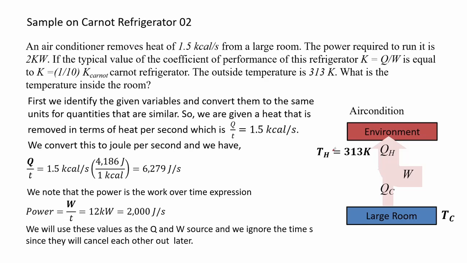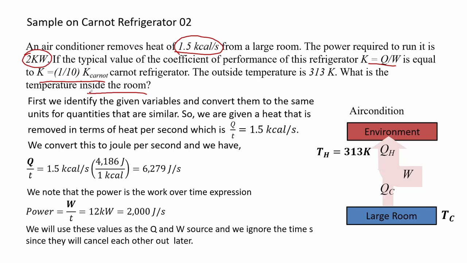Here we have an example for an air conditioner, which is a type of refrigerator. So we have an air conditioner that removes heat of 1.5 kilocalories per second from a large room. The power required to run it is 2 kilowatts. If the typical value of the coefficient of performance of this refrigerator K equal to heat Q over work W is equal to 1/10 of the performance coefficient for a Carnot refrigerator. The outside temperature is 313 Kelvin. What is the temperature inside the room?